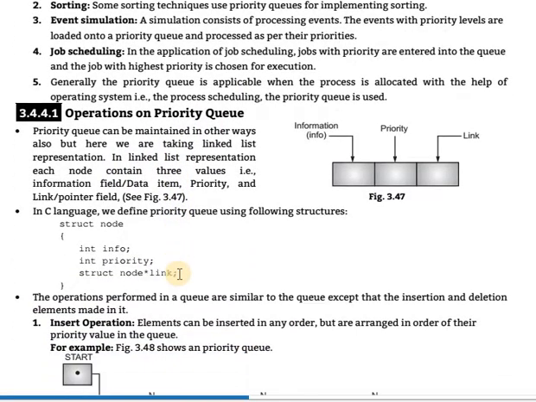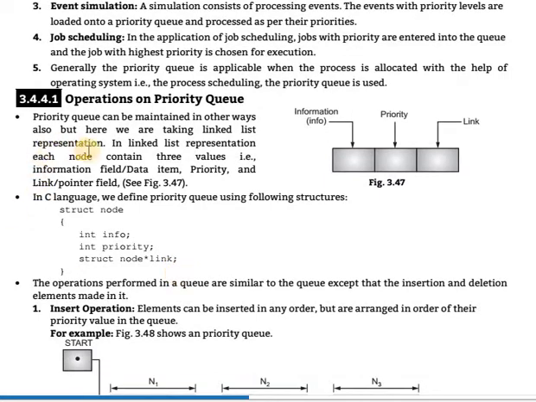Next point, operations on priority queue. A priority queue can be maintained in other ways also, but here we are taking the linked list representation. In a linked list representation, each node contains 3 values. A linked list is one type of data structure. The 3 values are the information field or data item, the priority, and the link or pointer field.